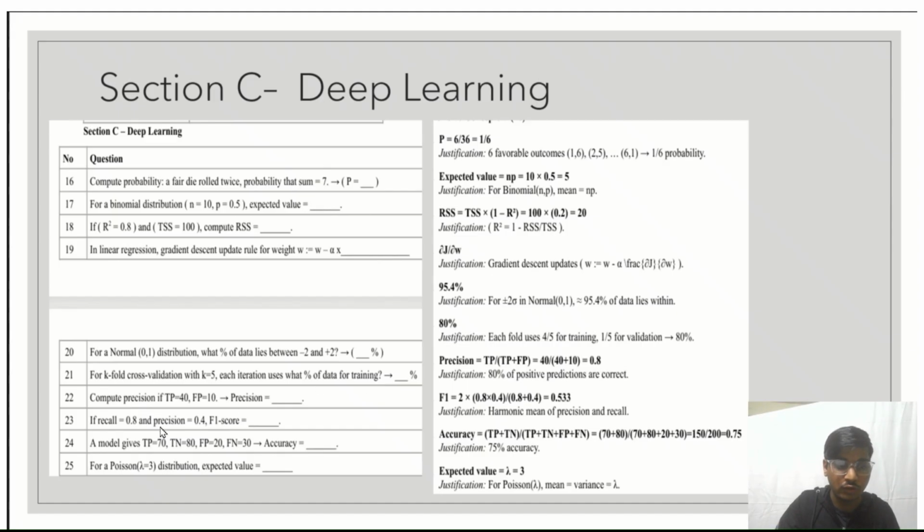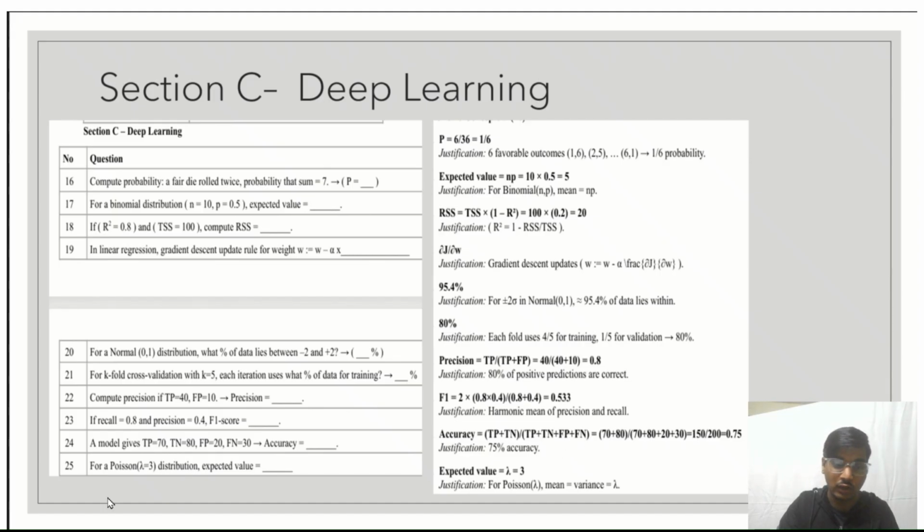Next, if recall is equal to 0.8 and precision is equal to 0.4, then the F1 score is, the formula of F1 score is 2 into precision into recall divided by precision plus recall. So our answer using this formula will be 0.533. Next, a model gives true positive as 70, true negative as 80, false positive as 20, whereas false negative as 30. Then the accuracy of our model will be calculated using this formula: true positive plus true negative divided by true positive plus true negative plus false positive plus false negative.